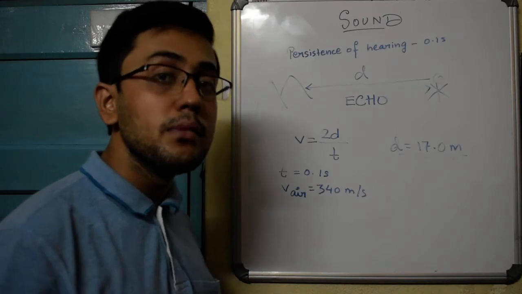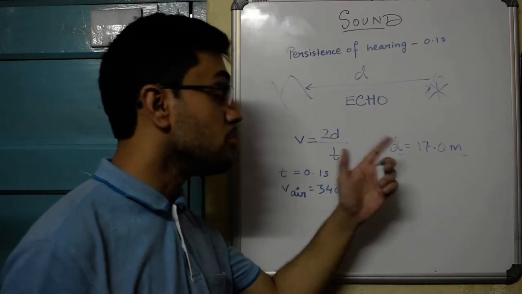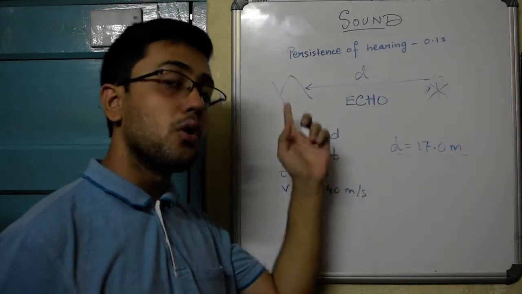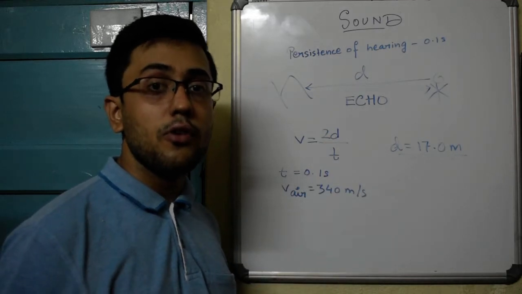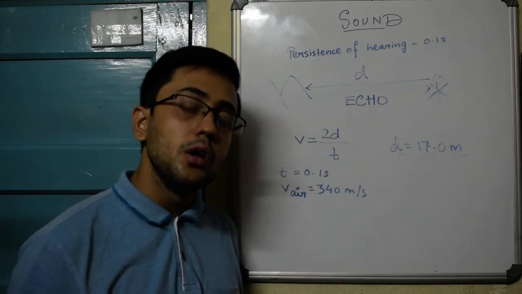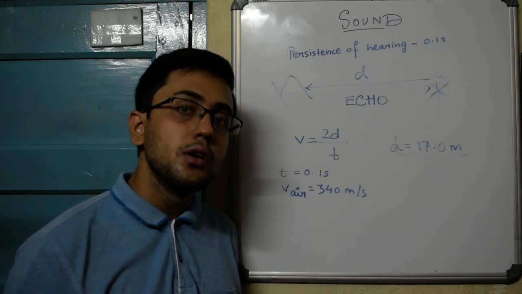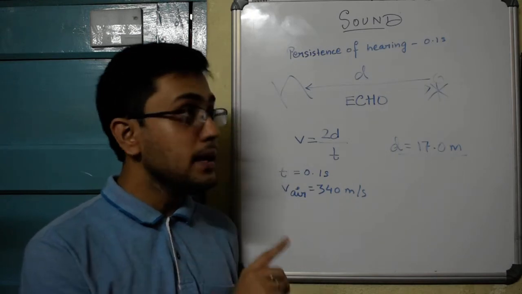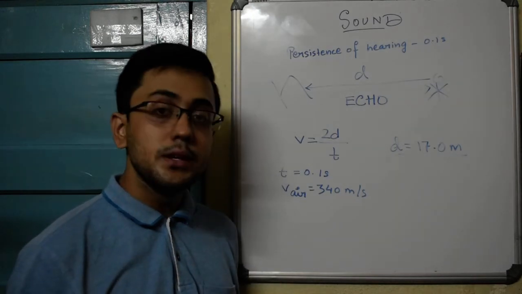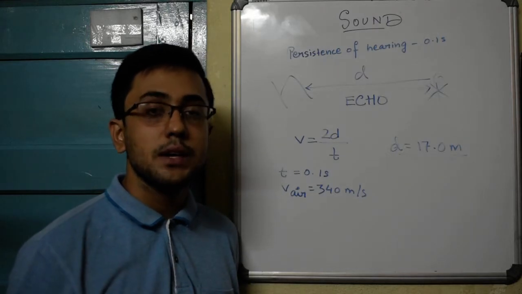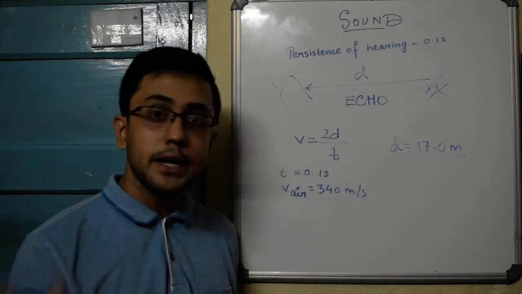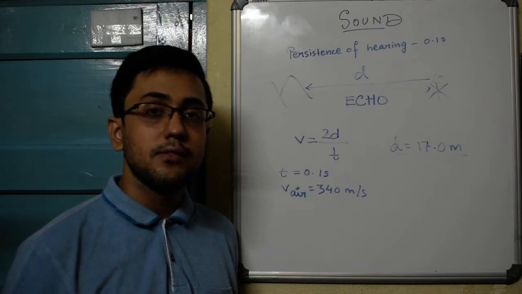This is the minimum distance that should exist between you and the reflector or the obstacle, whatever you call it, for echo to happen. So whenever you are emitting any sound, for echo to happen in air, the minimum distance between you and the obstacle should be 17 meters. It can be greater than this, but it cannot be less than 17 meters.